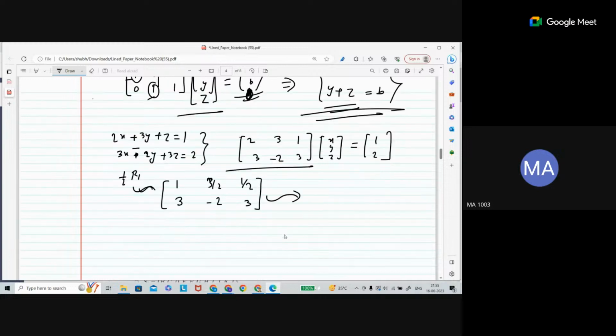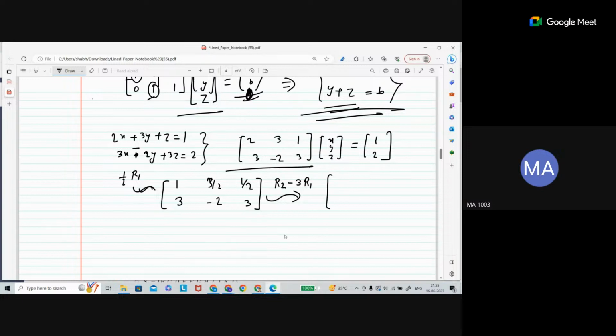Now I did the operation, 3 times R1. Sorry, here is not this one. From row 2, I multiplied R1 by 3 and subtracted, because I want to make it 0 here.